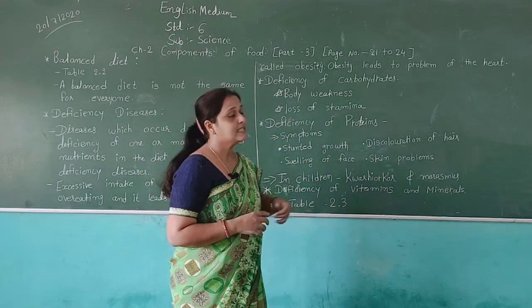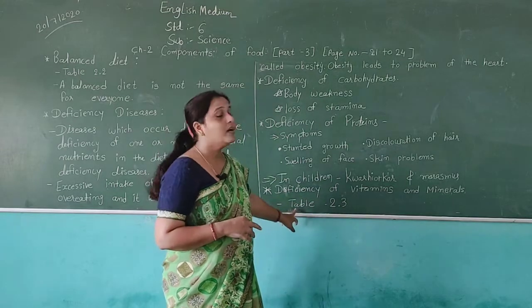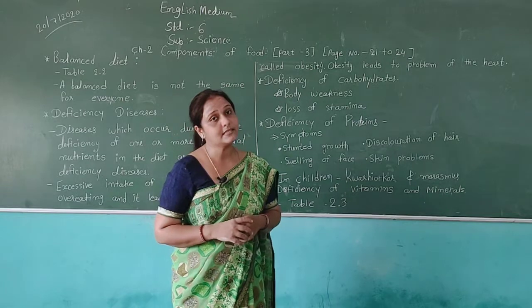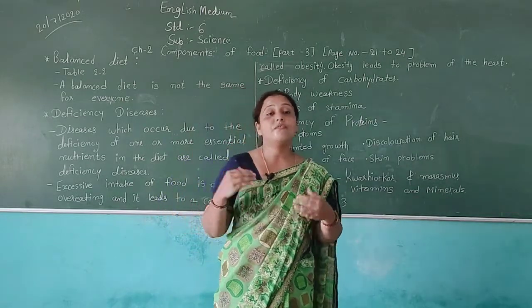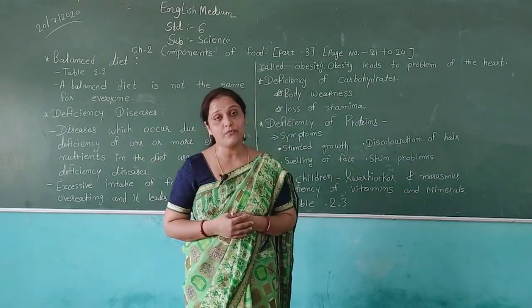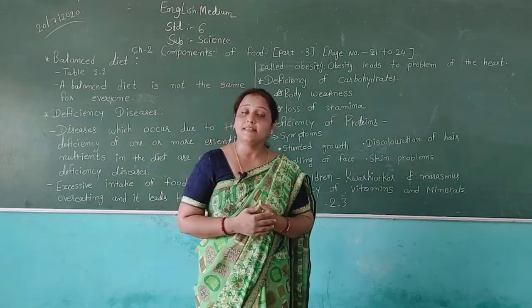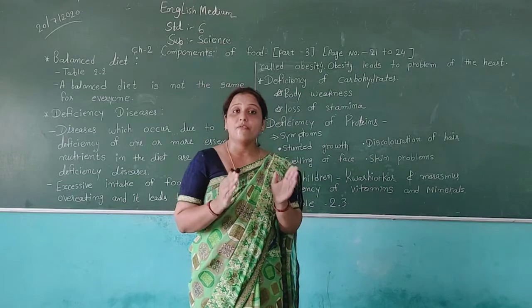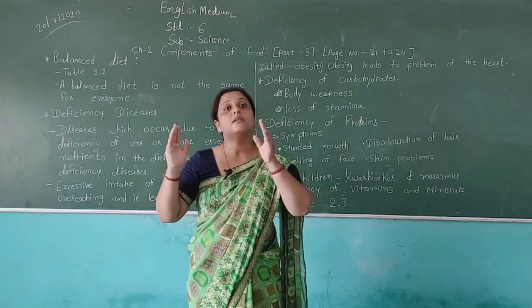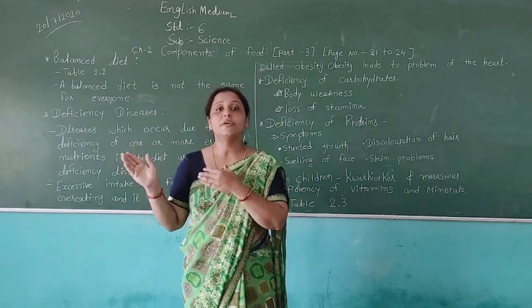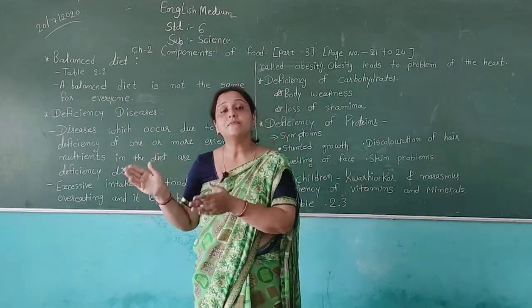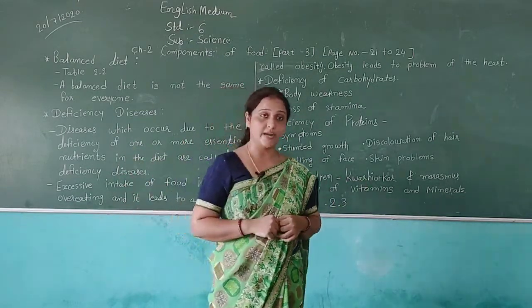Deficiency of vitamins and minerals is given in your book in table 2.3. In this table you can see, as I said, we have different types of vitamins. We can get these vitamins from food. Each vitamin does its work in a different way. Different vitamins give us different benefits for our body.